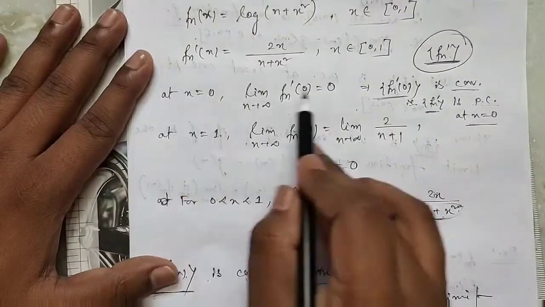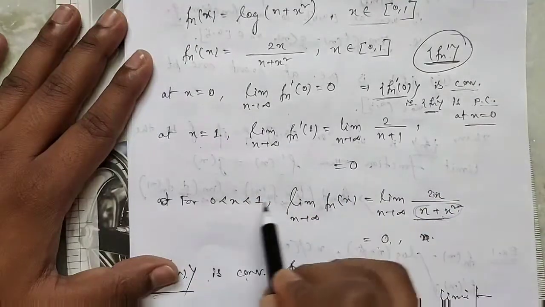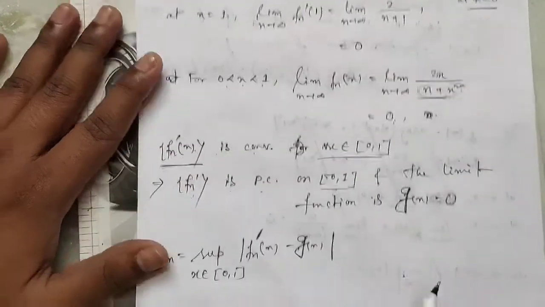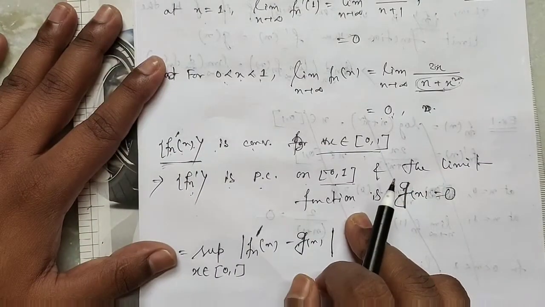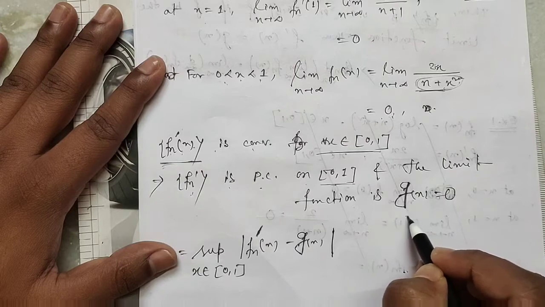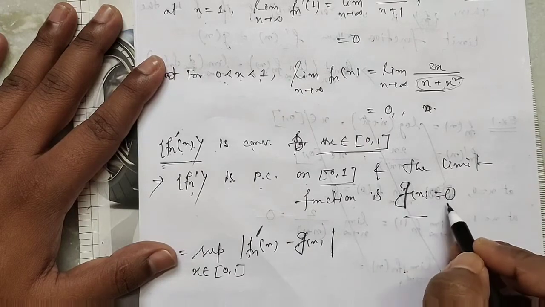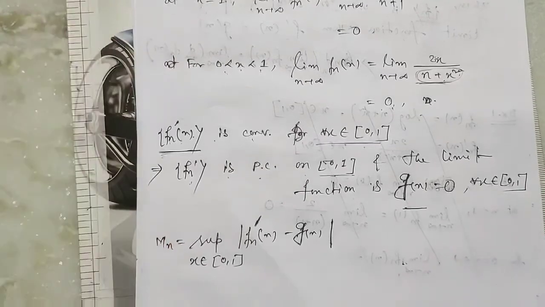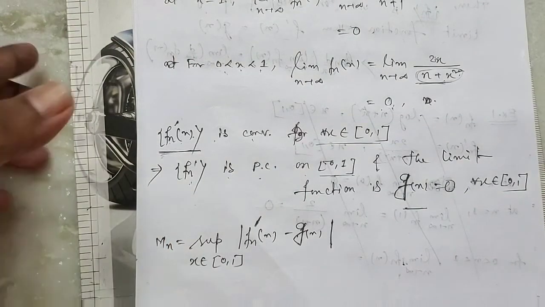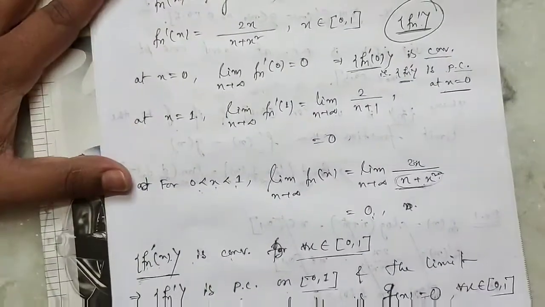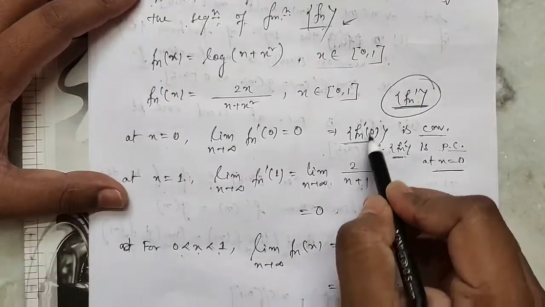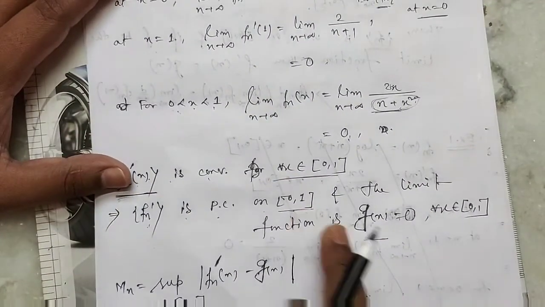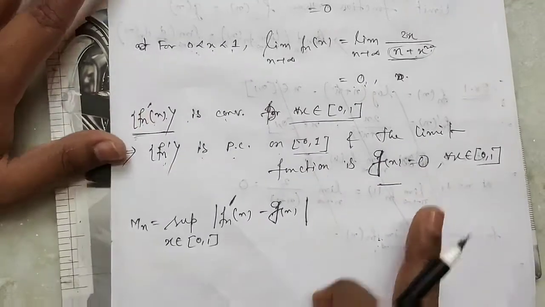Since for x equal to 0 the limit is 0, for x equal to 1 the limit is 0, and for 0 less than x less than 1 the limit is also 0, we take the limit function as g(x) equal to 0 for all x belongs to [0,1]. Clear? So we prove the sequence of functions fn' is pointwise convergent on [0,1] and the limit function is 0.